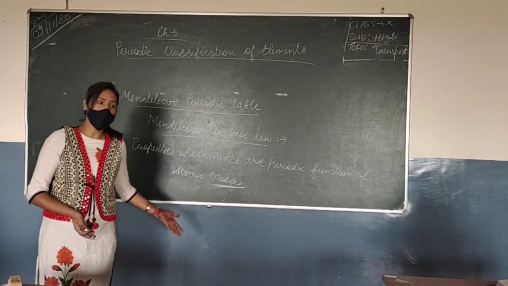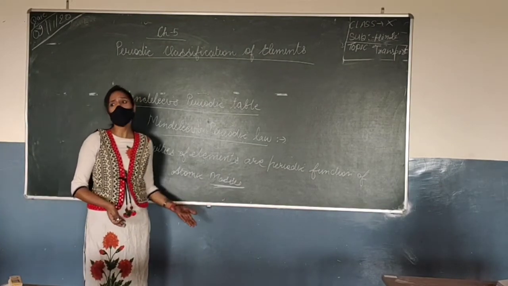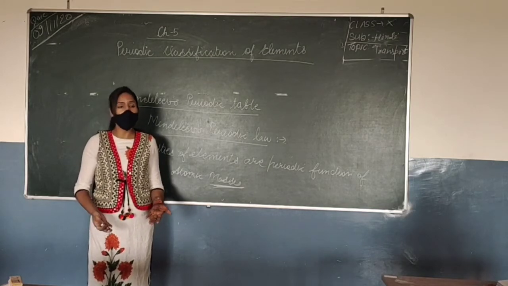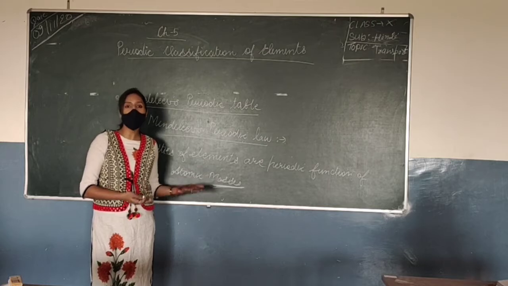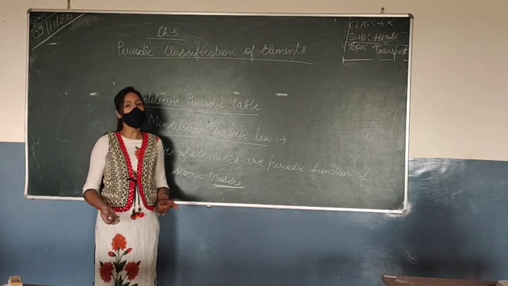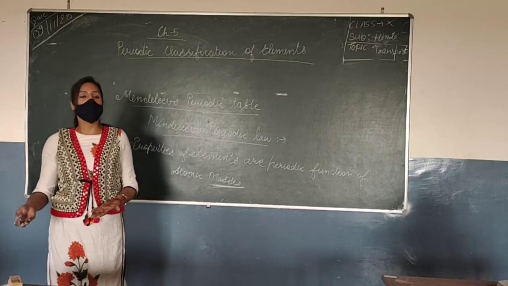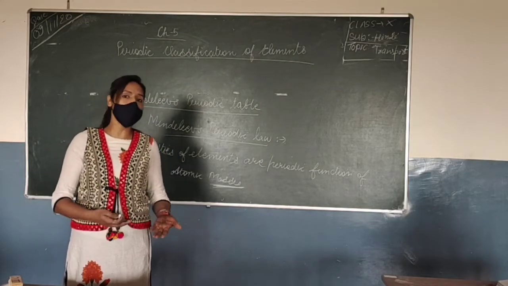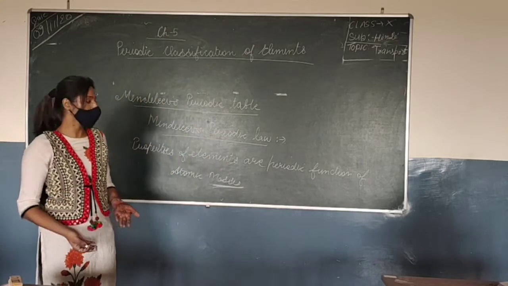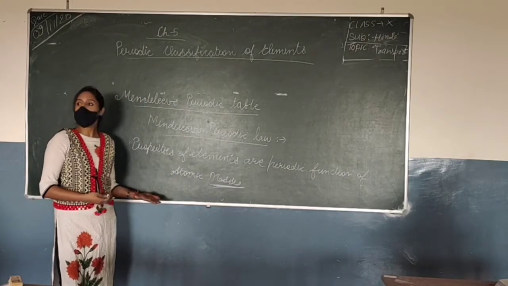Although it is a fundamental property, nowadays atomic number is more accurate to be taken, because atomic number defines the configuration, and we know that elements are reactive on the basis of the electrons in the outermost shell. By that time valencies were not known.